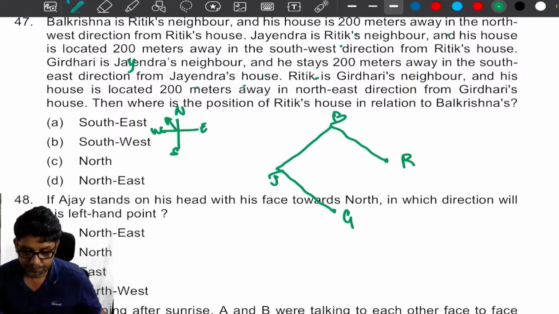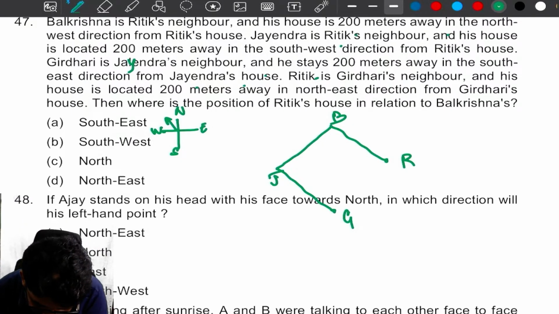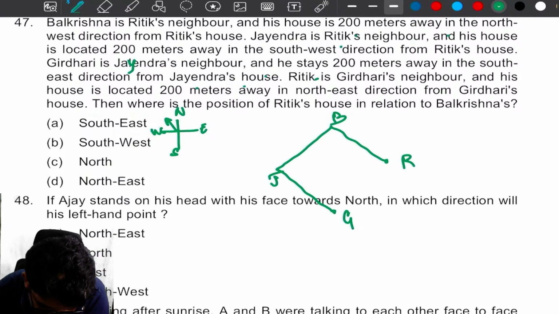Okay. And Balakrishna's house is okay. Ritik is Giridhari's neighbor and his house is located 200 meters away in the northeast direction from Giridhari's house. Then where is the position of Ritik's house in relation to Balakrishna?